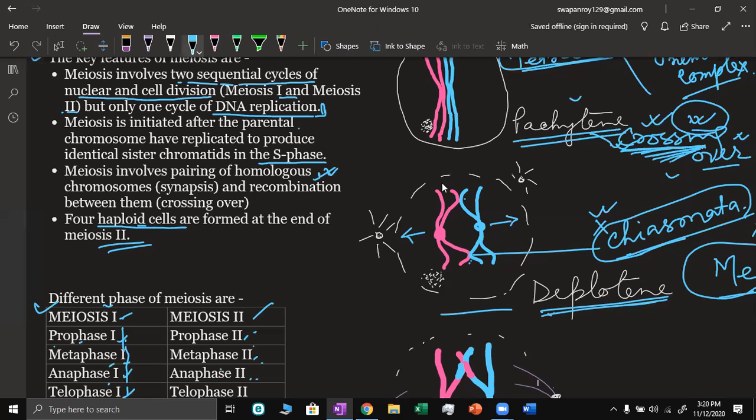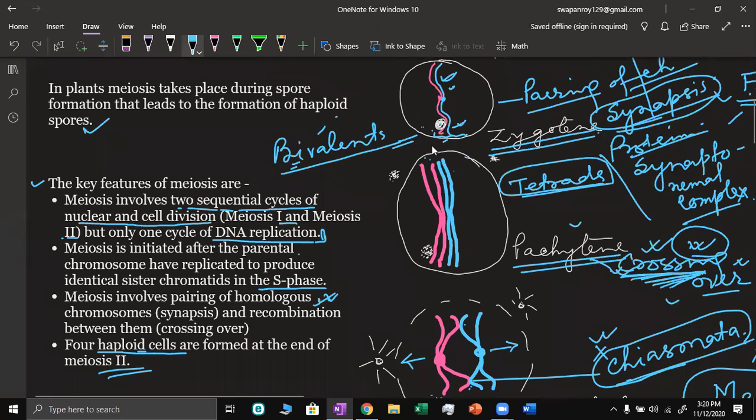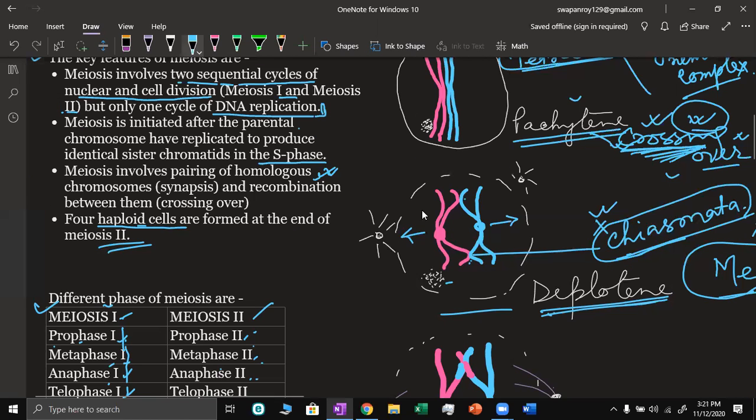Now this nuclear membrane is gradually disintegrating, and this one, this is the nucleolus. The nucleolus also has started disorganizing. Centrioles have divided and started moving to the opposite poles. Here they have started moving, and around them we can see some filament-like structures. These are astral rays, and the spindle fiber has started forming.